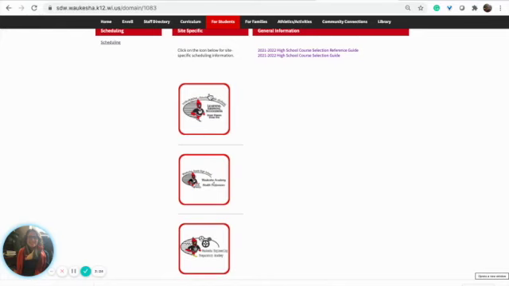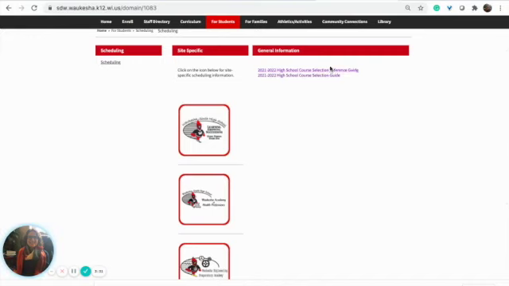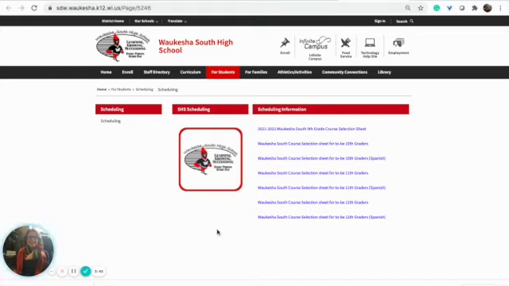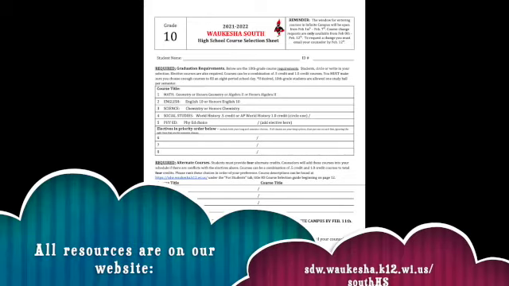If you are a South student, that's just the top one. If you're part of the Health Academy or part of the Engineering Academy, you're going to click into this area. There also is a course guide, a selection guide, as well as a reference guide both here for you. That's just general information for all students. So let's take a look at the South one. On the South webpage, it's going to show you a bunch of different options, as well as some helpful guides for you. So if you are a current 9th grader, you're going to be a 10th grader. So let's click on that course selection sheet for you.